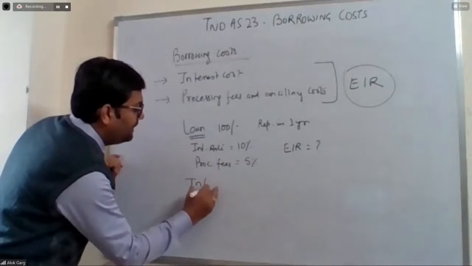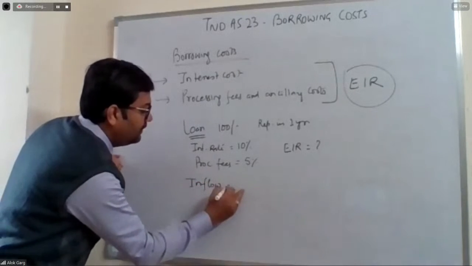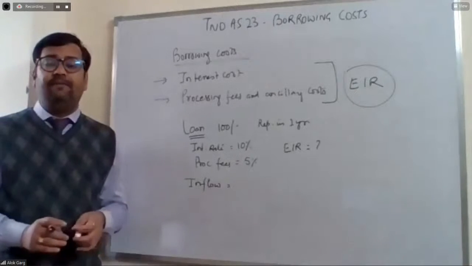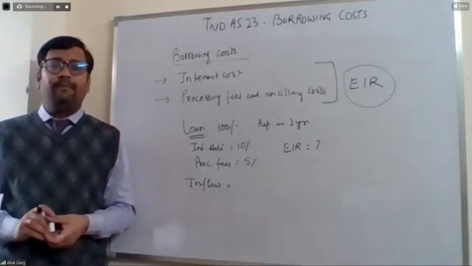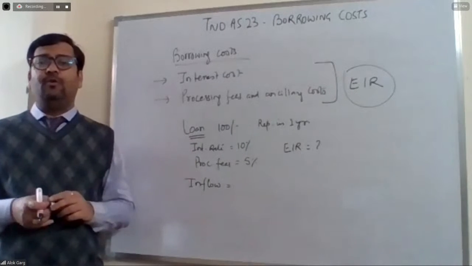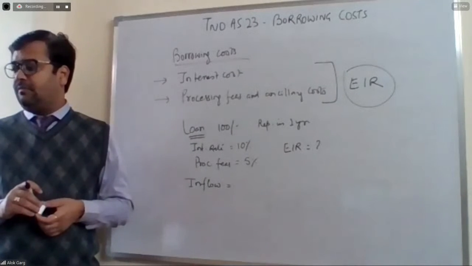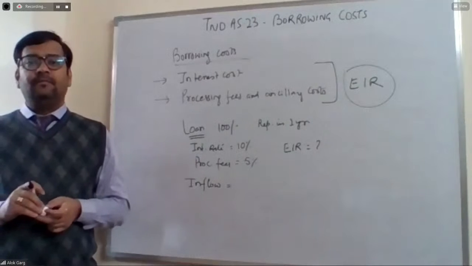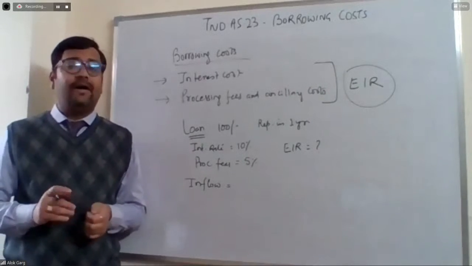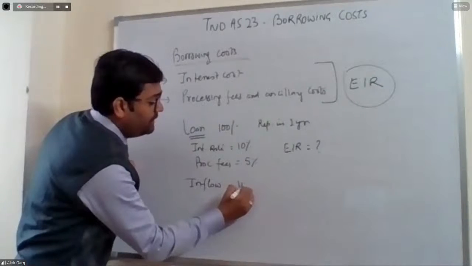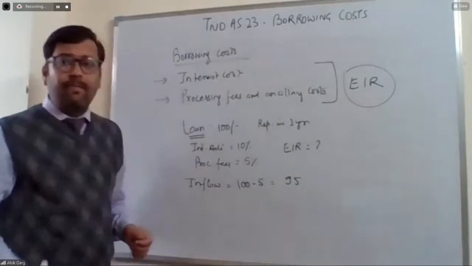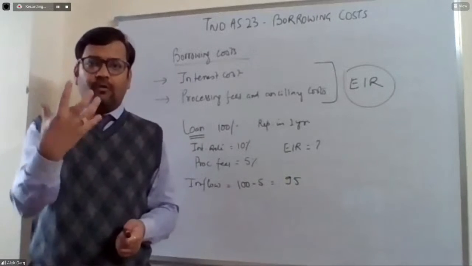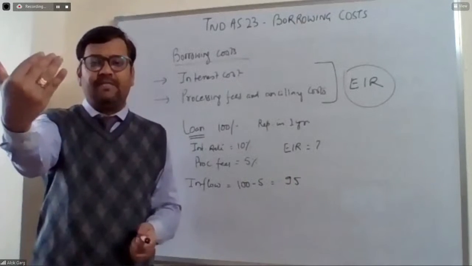What is the amount the company has received on account of this loan? The company has received 100 minus 5. Inflow is 95. The company got a loan of 100 and repaid 5 rupees as a processing fee.